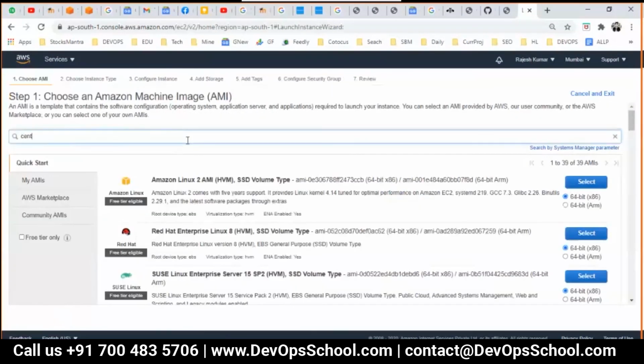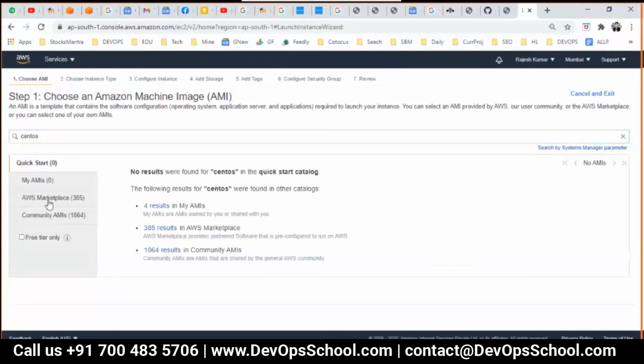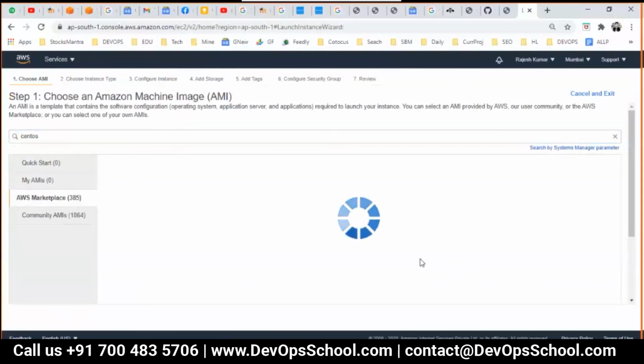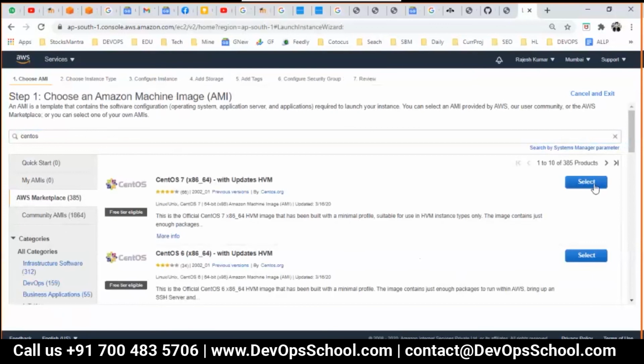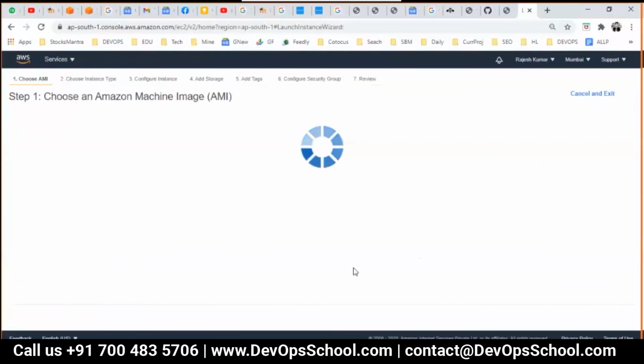I'll just go for CentOS 7, the same operating system you have in the VirtualBox. Select.